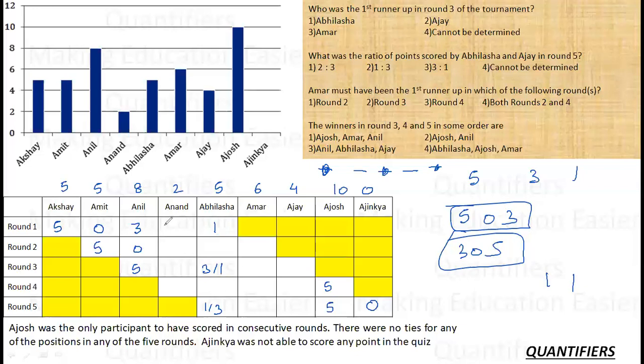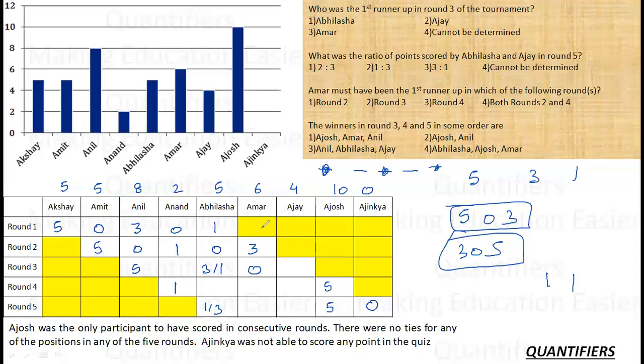This is also sorted. Now with this I can also sort for Anand. Anand has 2 1s. This one cannot be here, so 1 1 is definitely here, and then the other one is here. So first, then this must be 0. Okay, fine. And then if this is 5, this is 0, this is 1, this has to be 0, then this has to be obviously 3, right? Similarly, 5 है, 3 1 है, so this has to be 0, right? 5 है, 1 3 है, so okay, let's see.